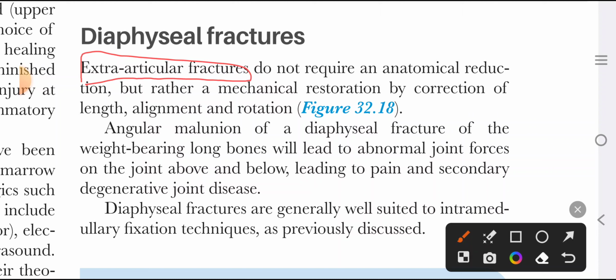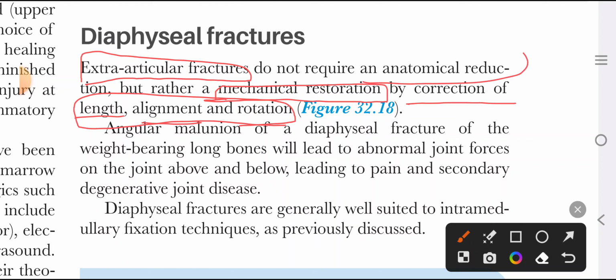We only need to restore mechanical alignment. So mechanical restoration is our only goal, and it is achieved by correction of length, alignment and rotation. We don't need exact anatomic reduction, which is required in intra-articular fractures. So extra-articular fractures only need mechanical restoration through correction of length, alignment and rotation.